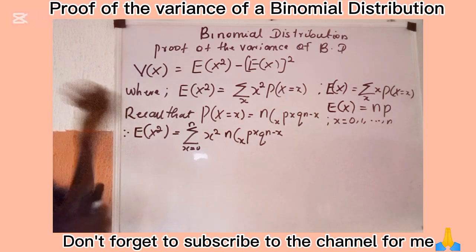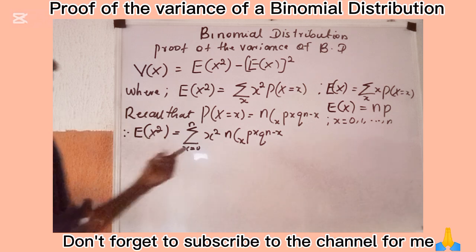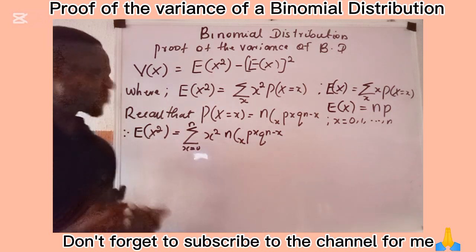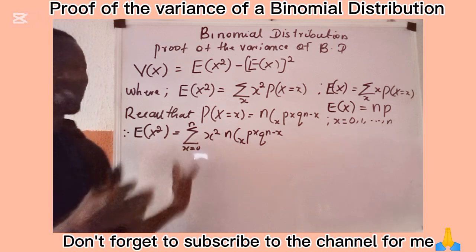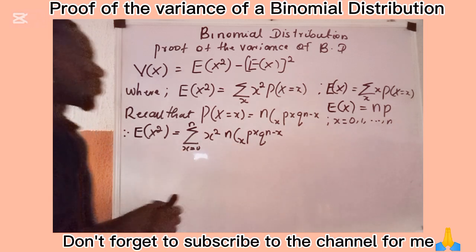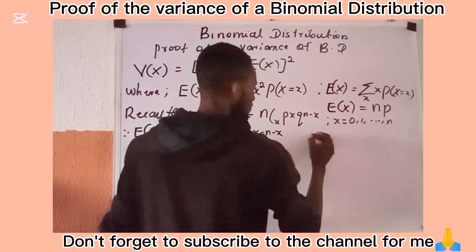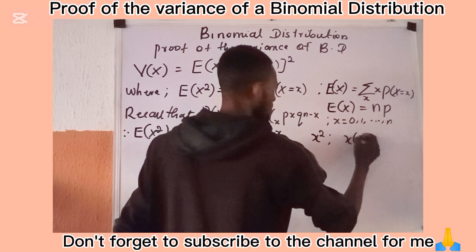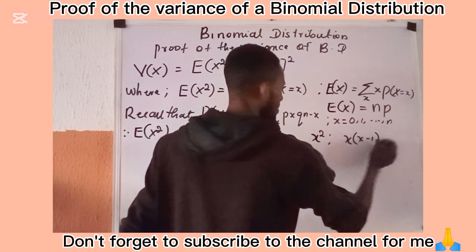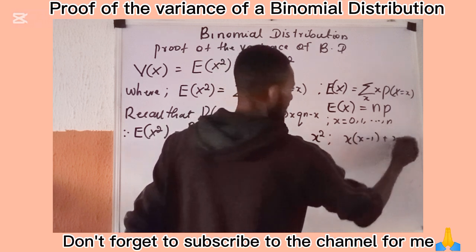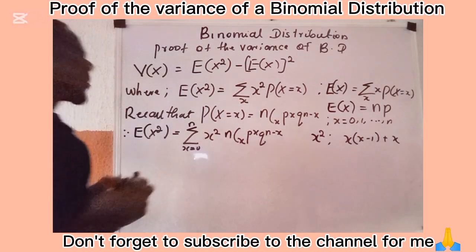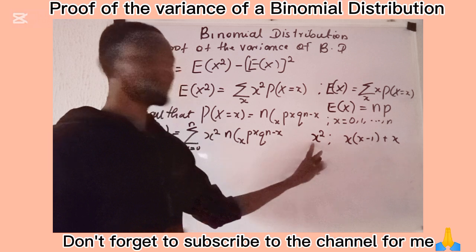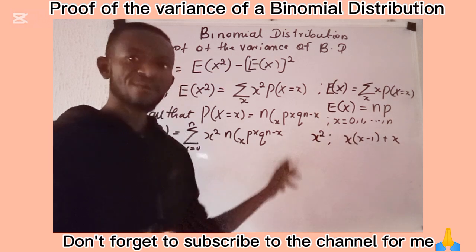So another effort I'm going to make here now, what I have here is x raised to power 2. Then I will show us something to know whether this x raised to power 2 and that thing are equal. When someone has x raised to power 2, and that person has x into (x minus 1) plus x, let us confirm whether this quantity and this quantity are the same thing. If they are the same thing, it implies that they can be used interchangeably.